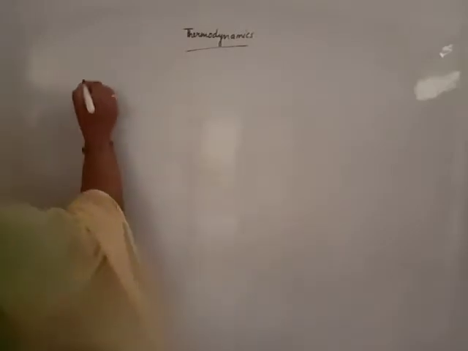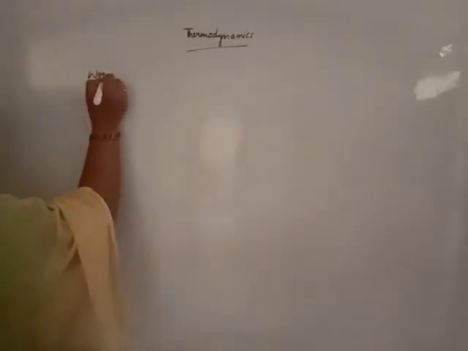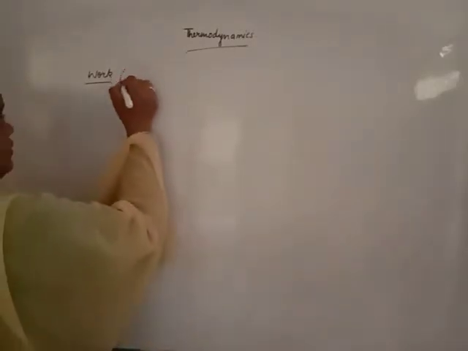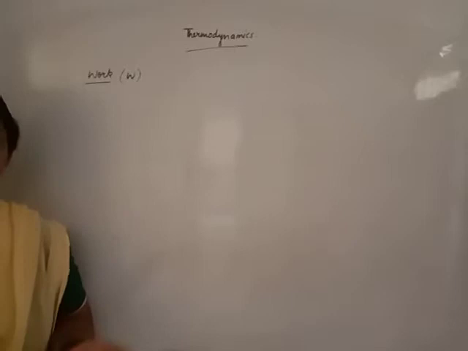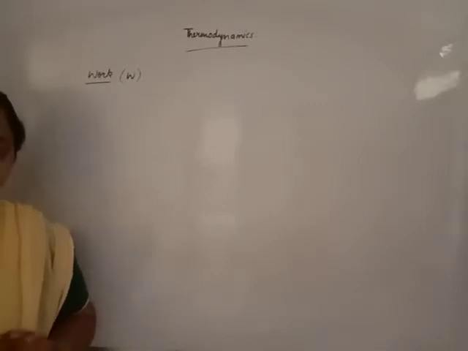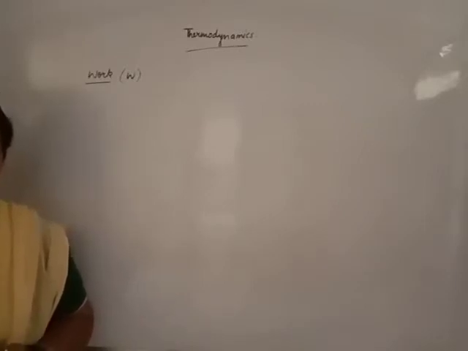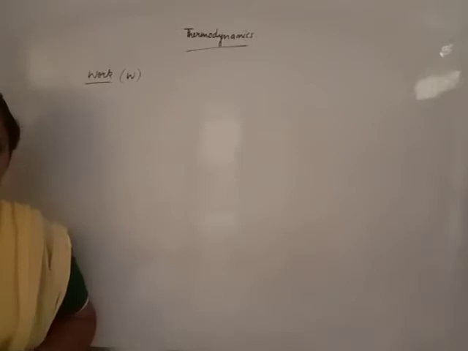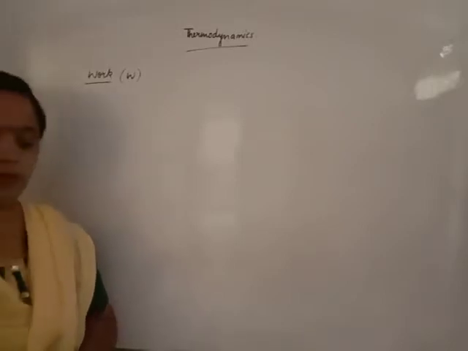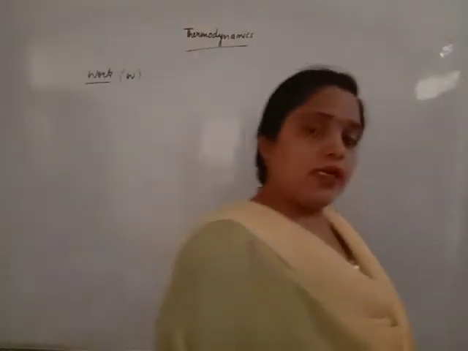Students, today we will discuss another thermodynamic quantity, that is work. Work is represented by W. Our question: what is work? Work is another form of energy. What is work? Work is the displacement of an object occurring in the direction of applied force.